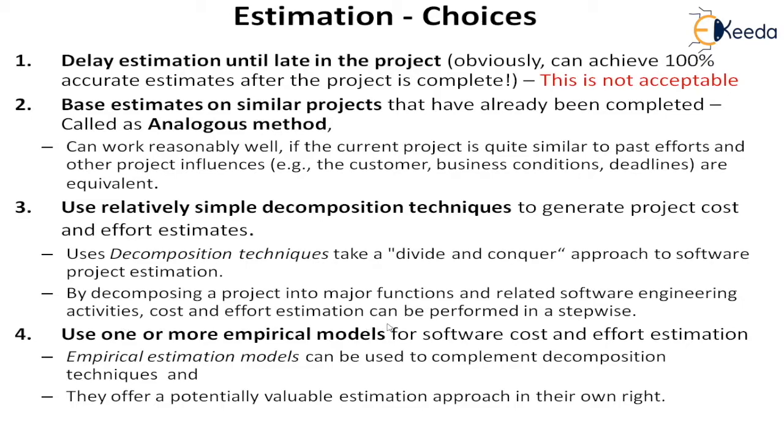and those smaller parts, it is easier to do a good, correct estimate for the smaller parts. So those things can be performed and then summed up. So this is like a bottom-up approach to the estimation. You break it into a tree structure, and you have the smaller functions and activities at the bottom of the tree. You estimate that, and then you sum up to the root of the tree.